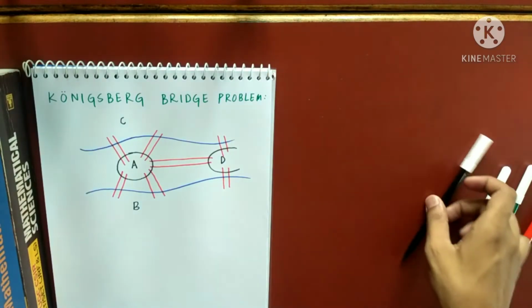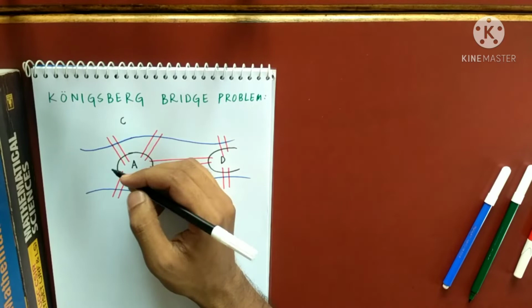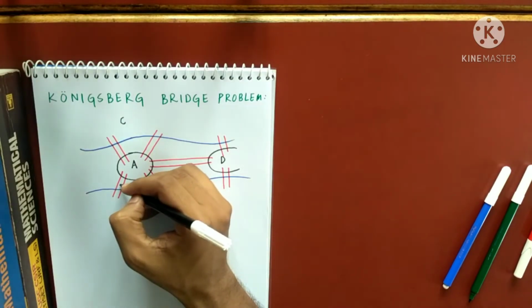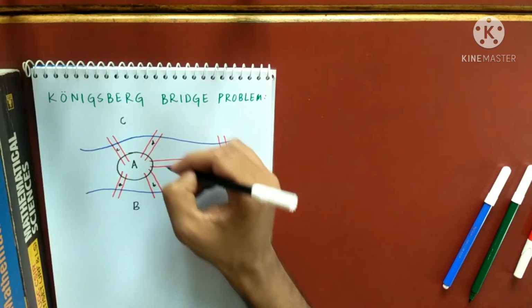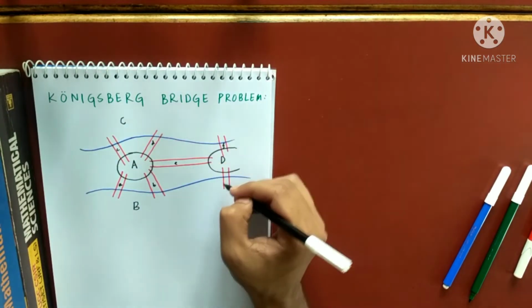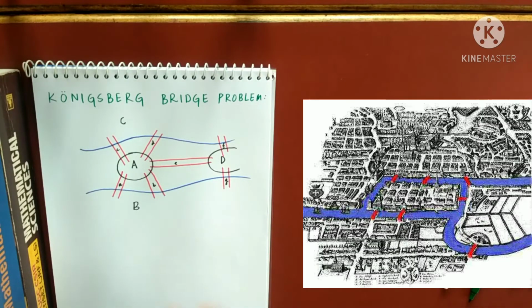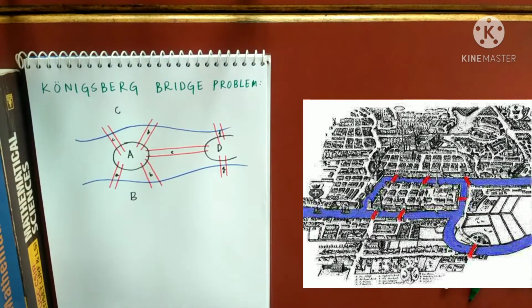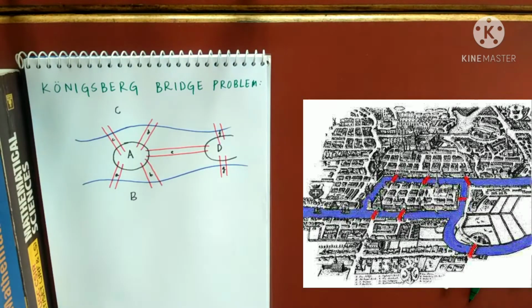I may also name the bridges, so let me call them bridges A, B, C, D, E, F, G. You can search in Google and you will find exactly this picture. This town is known as Königsberg.